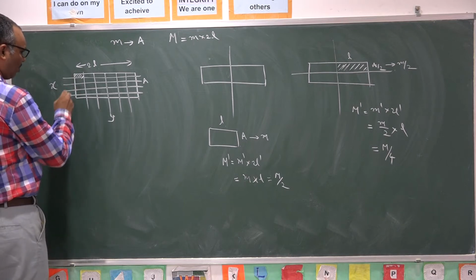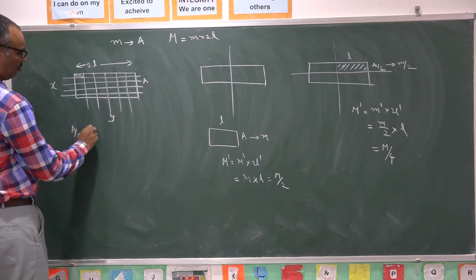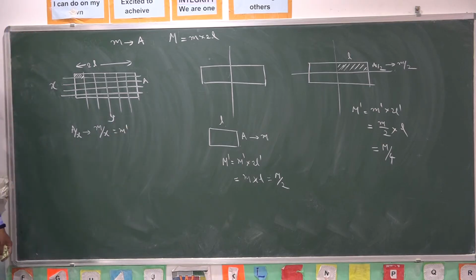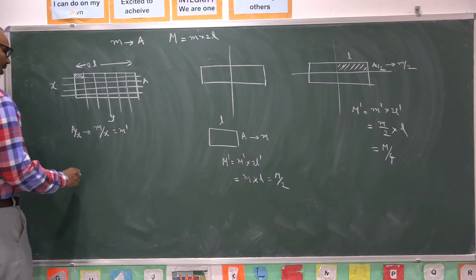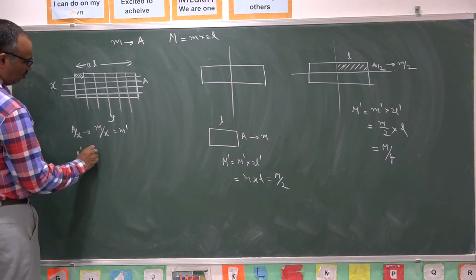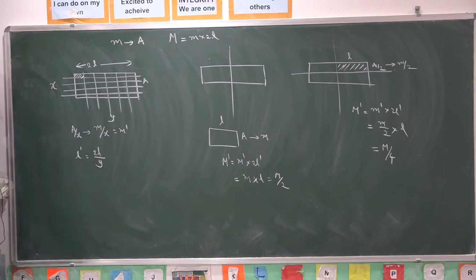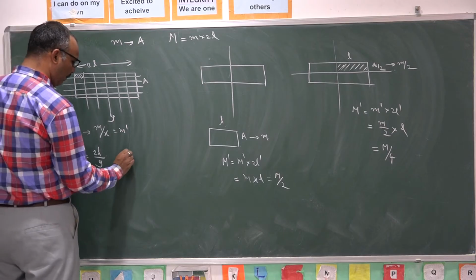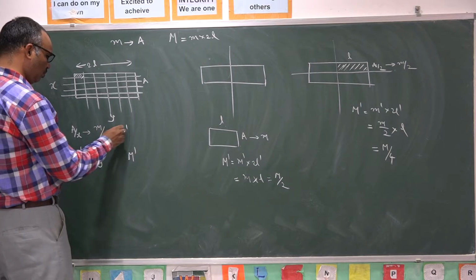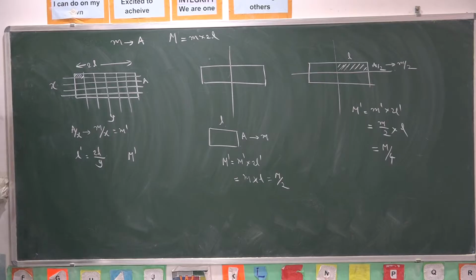Now, area of cross section of each piece becomes A by X. So, the new pole strength is M by X. New length of the magnet is equal to old length 2L. So, new pole strength is equal to old pole strength by X. New length of the magnet is equal to length by Y.